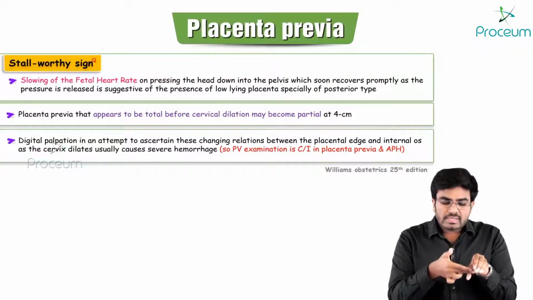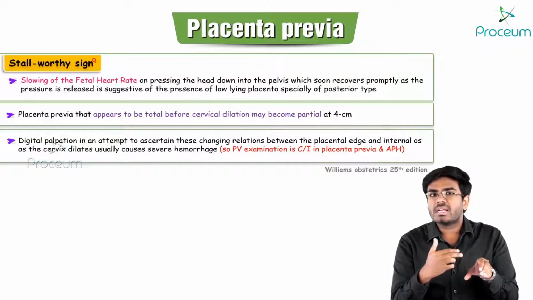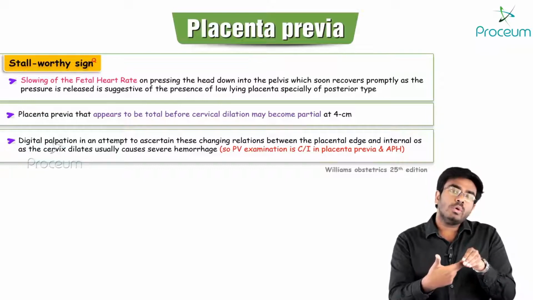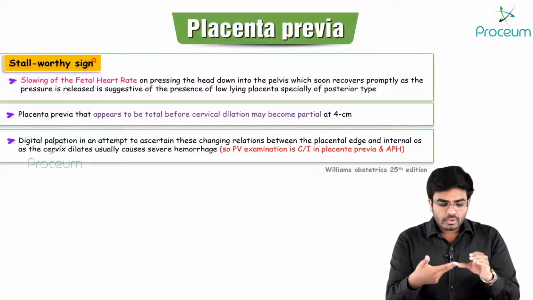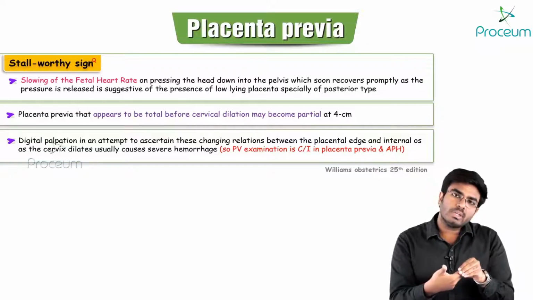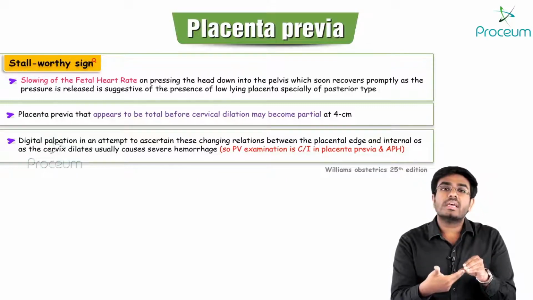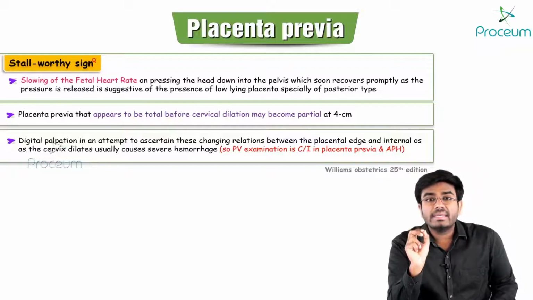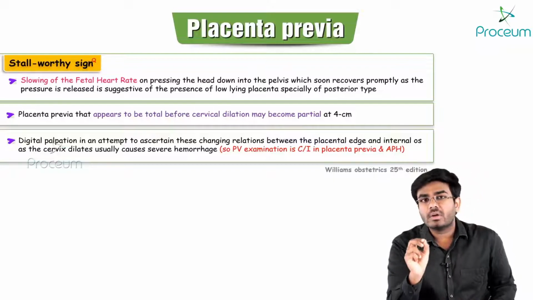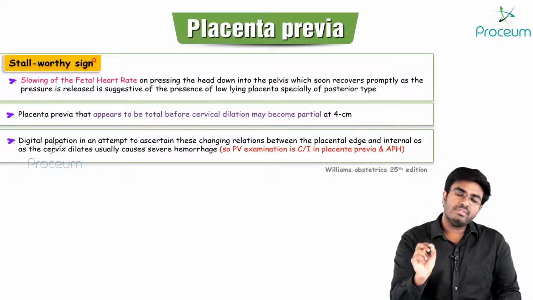But what if there is complete placenta previa or partial placenta previa? You are doing per vaginal examination, keeping your fingers into the vagina and reaching the cervix. What happens? Your fingers might damage the placenta, which causes very severe hemorrhage.